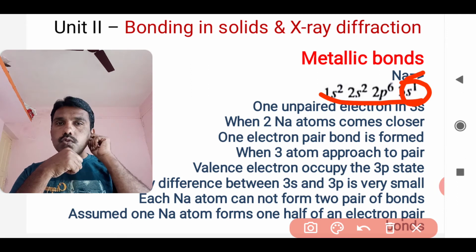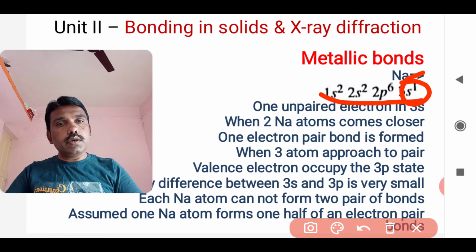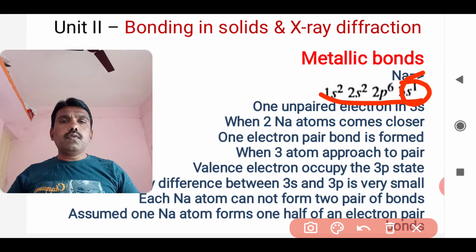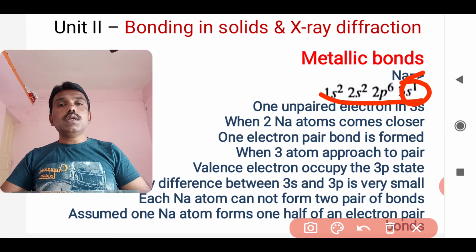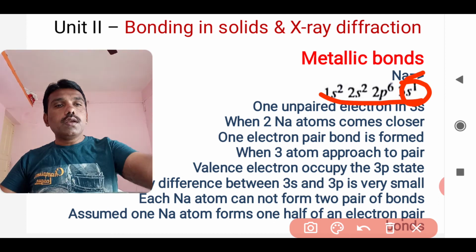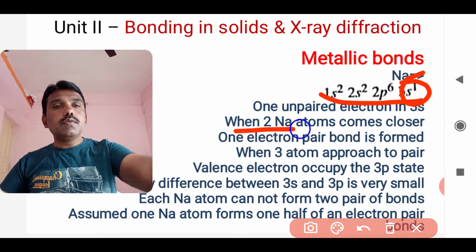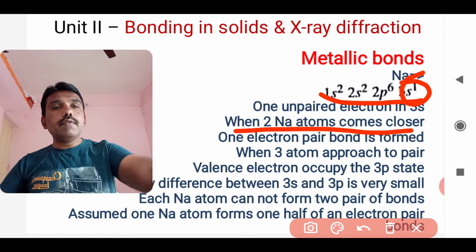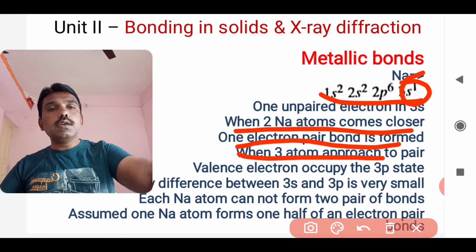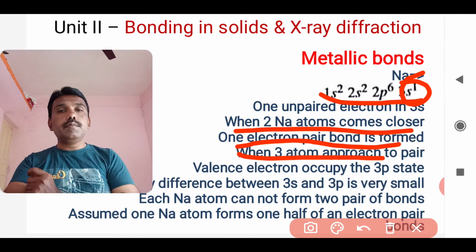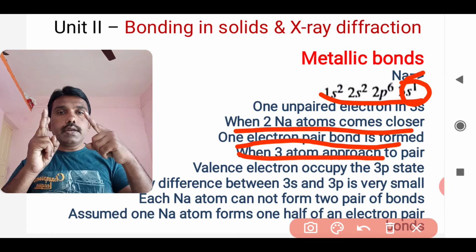But suppose it is not the part of only one or two atoms; any solid is made up of a large number of atoms. Now in this case, suppose a third atom is coming. Whenever two atoms come closer, one electron pair bond is formed. But when three atoms are there, two atoms are already there, and a third atom is coming closer.